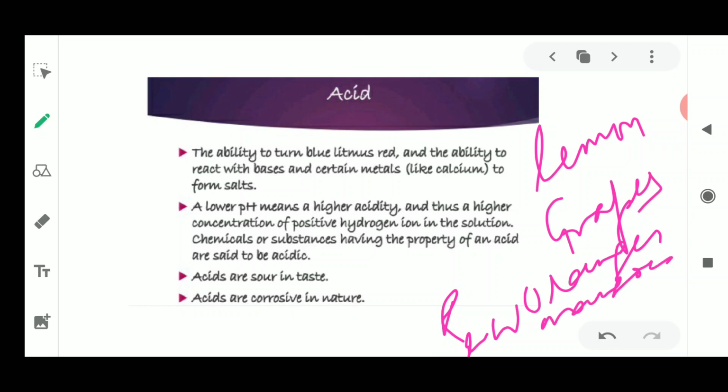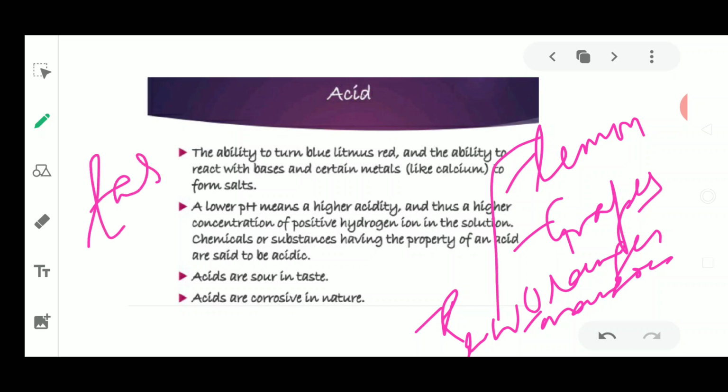Now please tell me what is common in these four fruits which I have told you. The lemon, grapes, raw mangoes and oranges all have something common. They are common in their taste. What kind of taste are they having? They are having a typical sour taste. So the sour taste is coming because of a substance which is present here, and the substance giving sour taste is common in all these four examples.